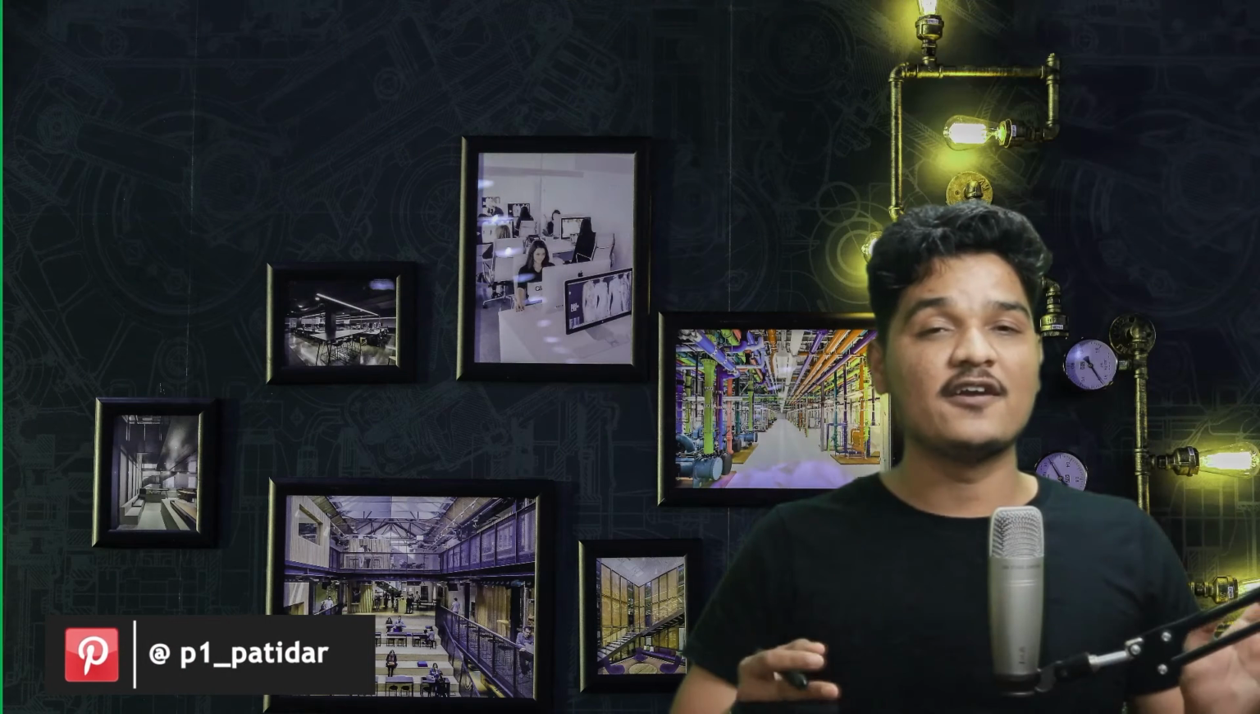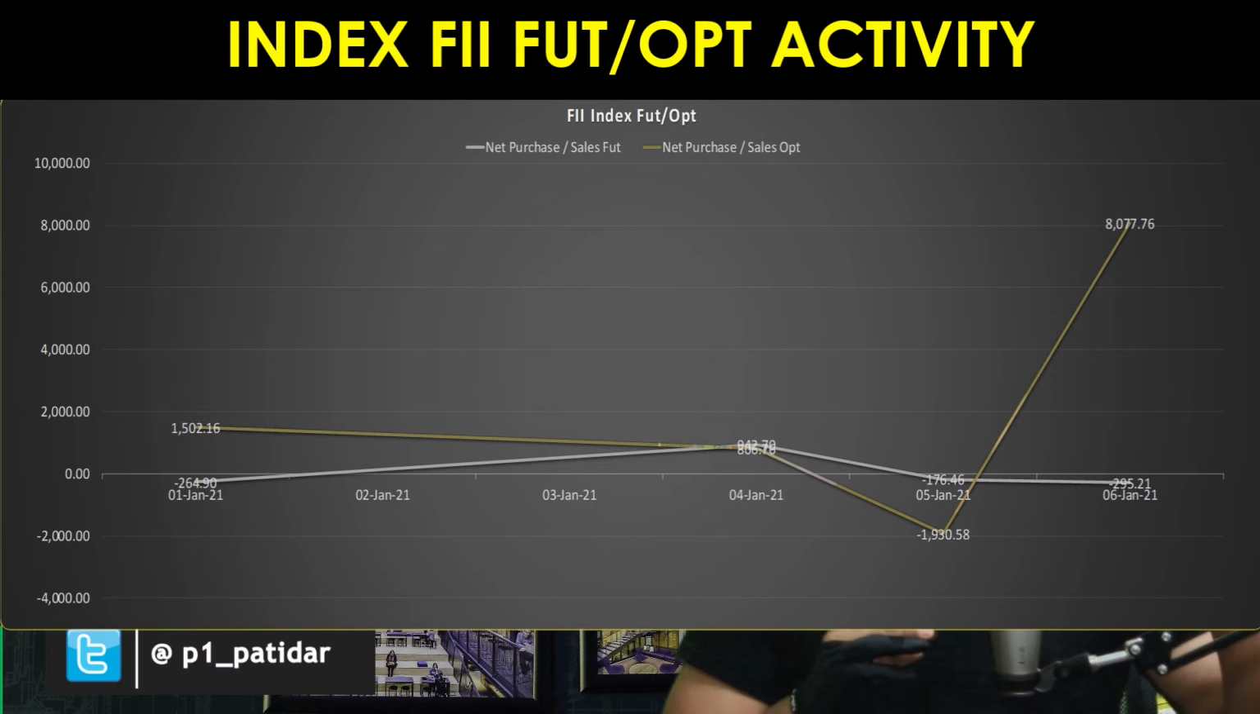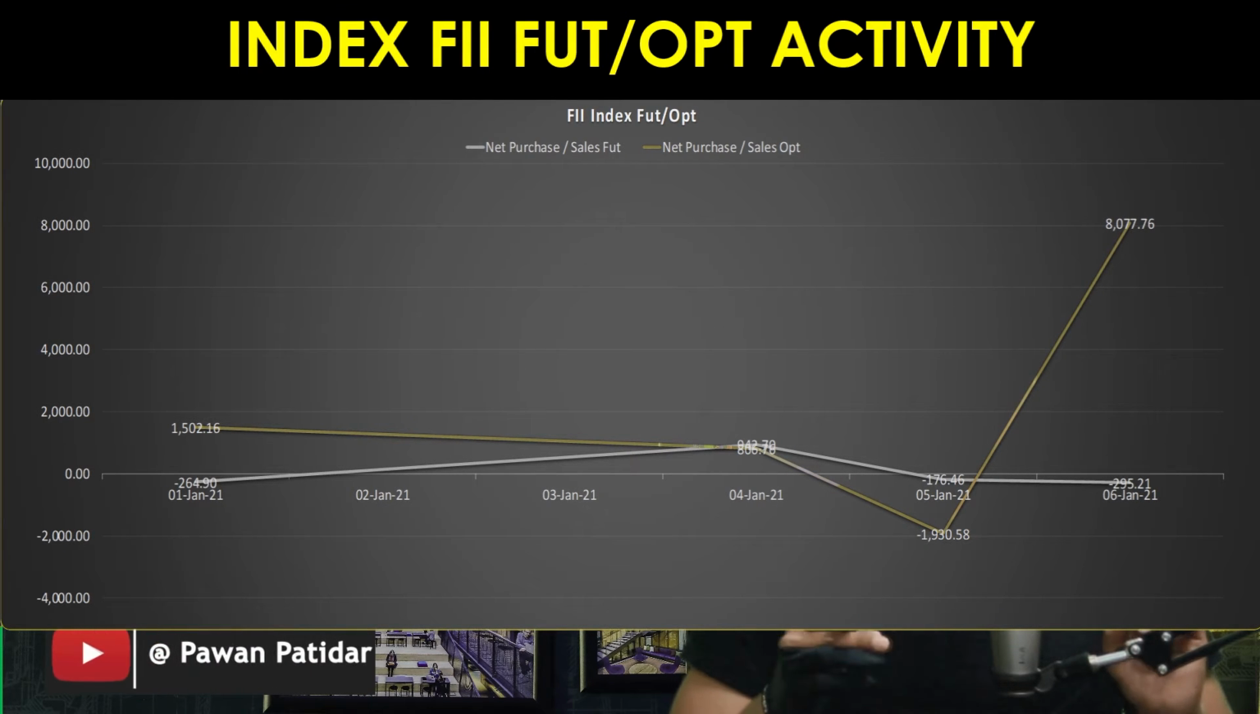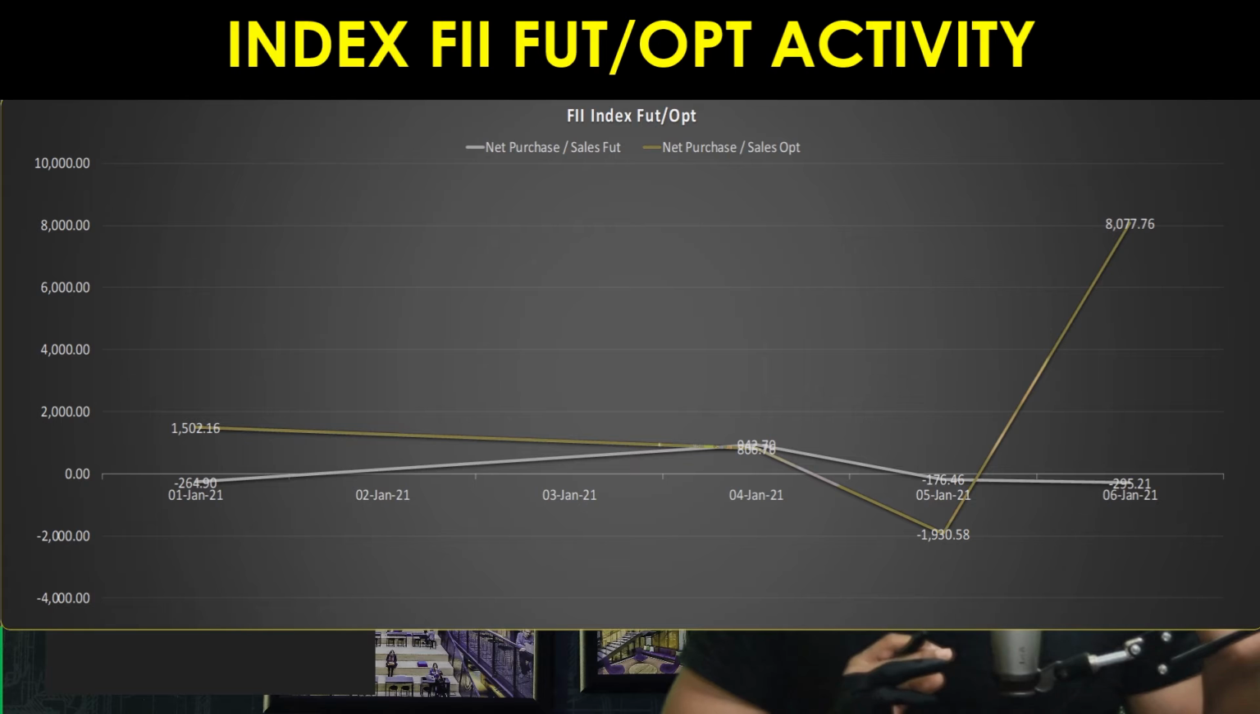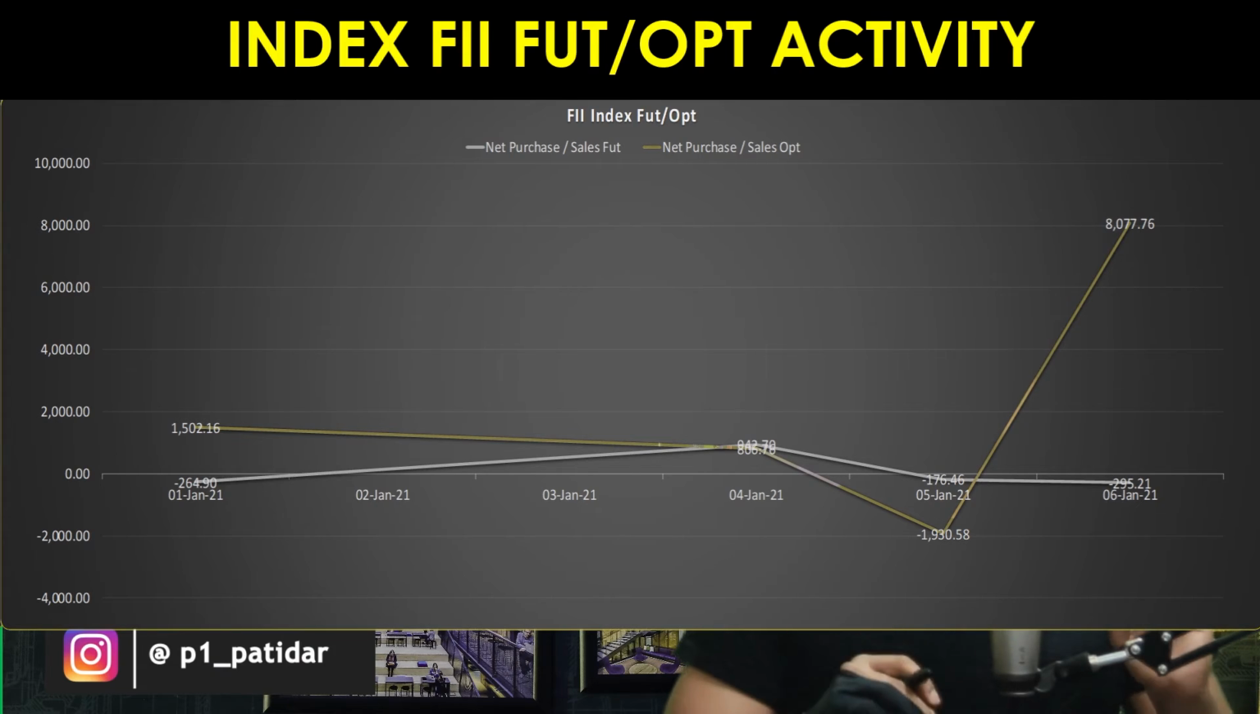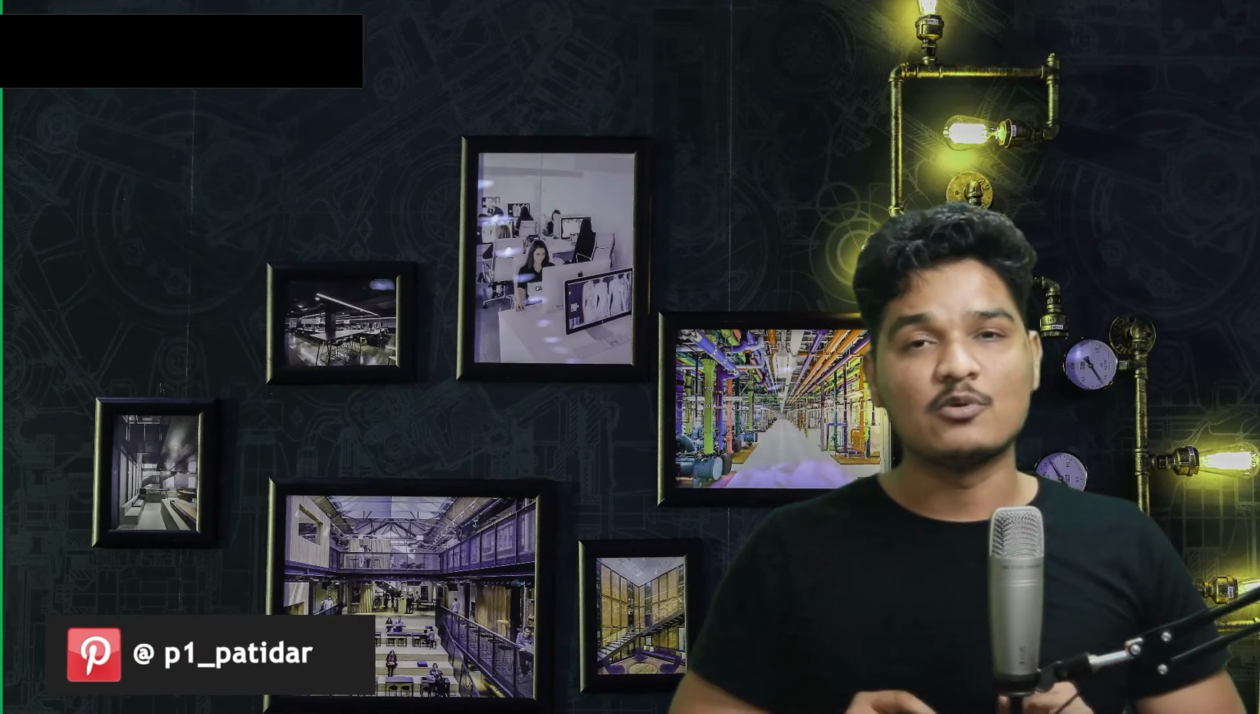Now let's do the FII futures and options analysis. If you see here, in options they have started buying again. That's what I was saying yesterday as well. In options, most of the time FIIs will be buying, and in futures they might sell or buy, but today they have sold. Now let's do the final support and resistance analysis.